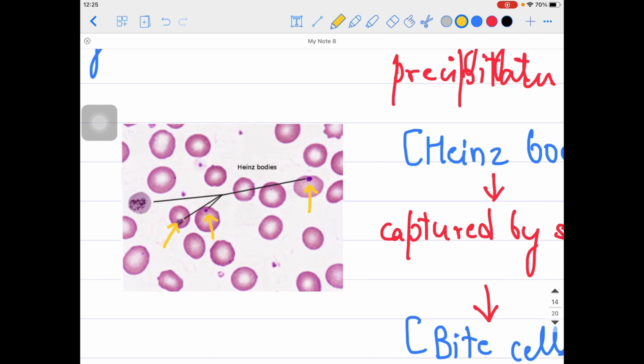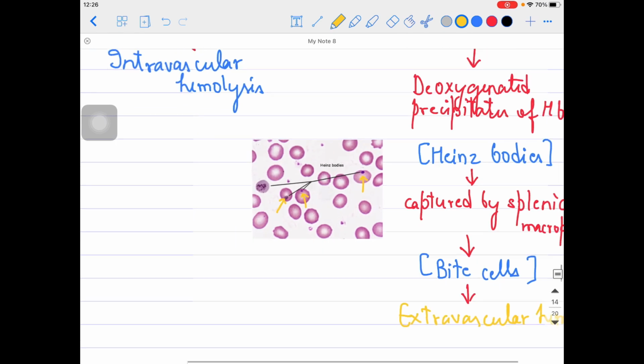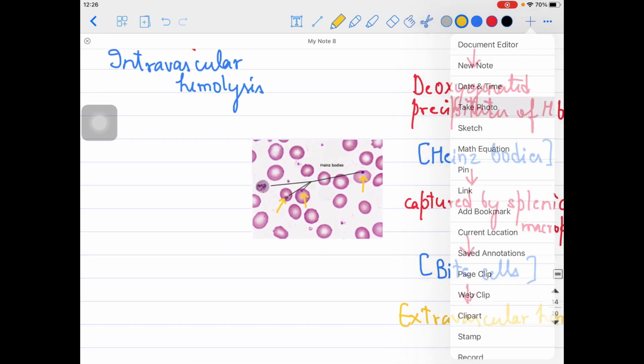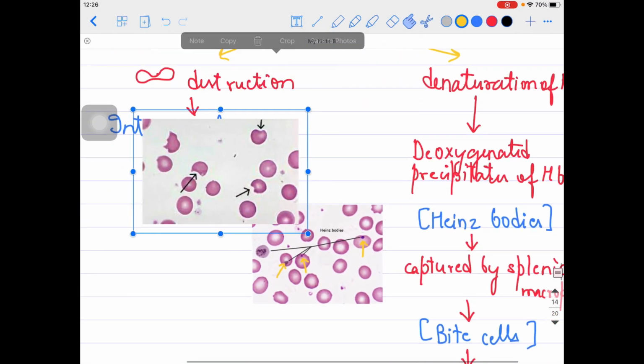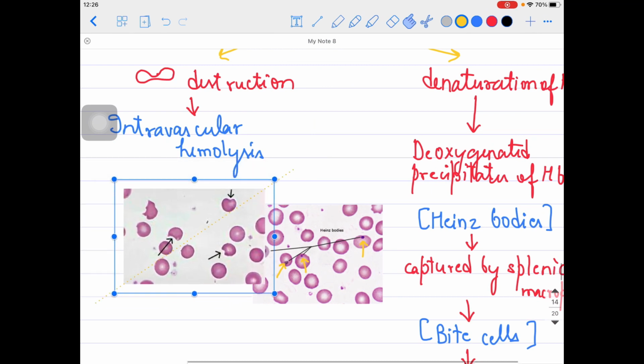It will be a sign for the splenic macrophage that this RBC has some kind of problem, so I should not allow this into the peripheral circulation and I will capture this RBC. That's why they take a bite over here. Somehow some are able to pass the spleen, but the splenic macrophages will take a bite. After taking a bite at these Heinz bodies, we are seeing the bite cells. So let's look at the bite cells as well. Look at this picture over here, as you can see, it looks like somebody took a bite out of them.